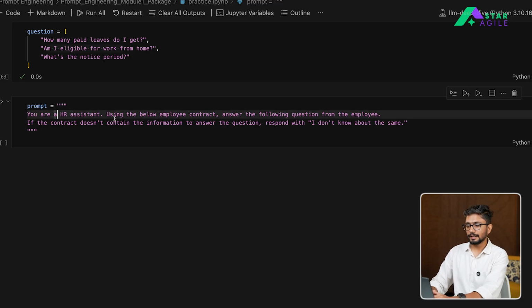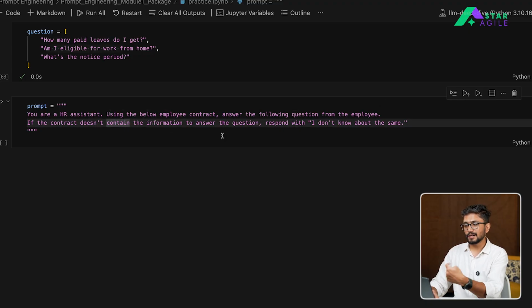Plus we are also telling the model the context. Then we say the constraints. So here, first of all, the question has to be strictly answered from the information document. Second, if you do not find the information in that document, you can respond by saying, I don't know about that particular question. So that is the two things that we have.